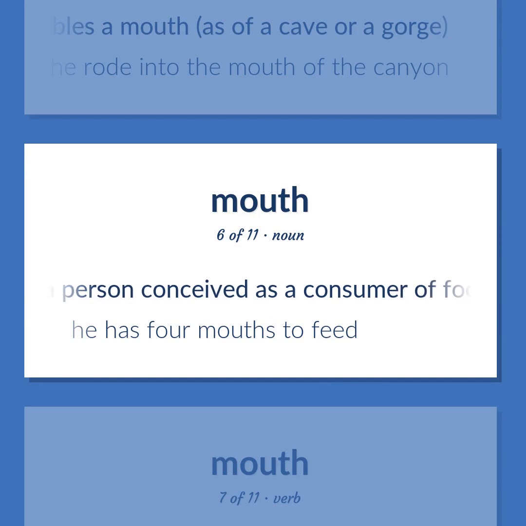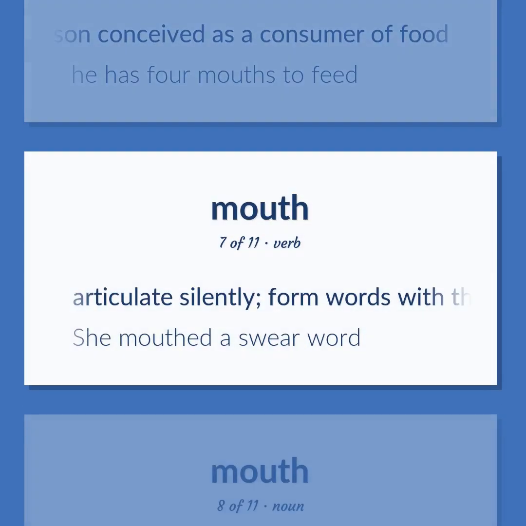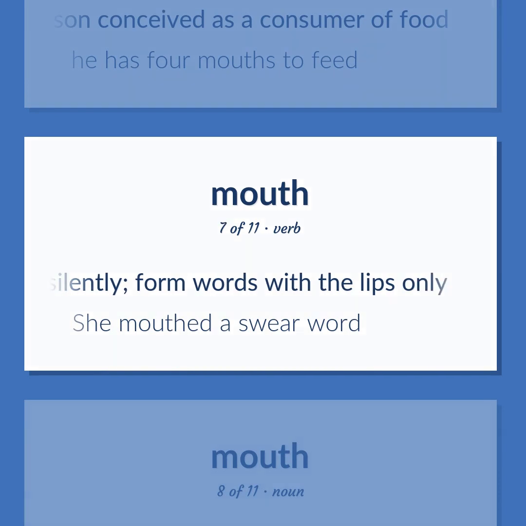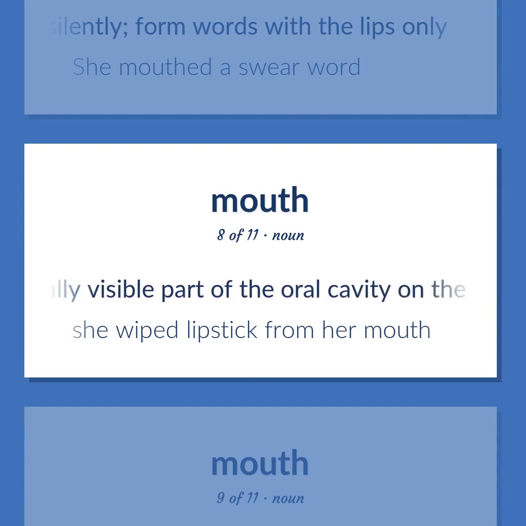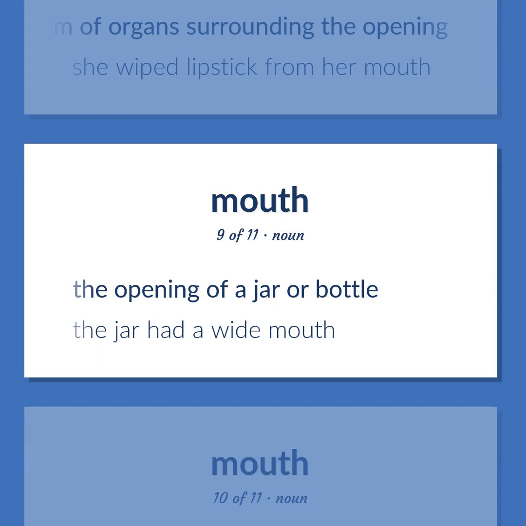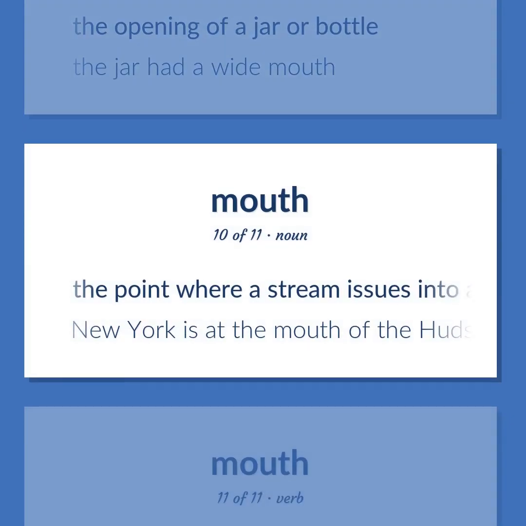A person conceived as a consumer of food. He has 4 mouths to feed. Articulate silently. Form words with the lips only. She mouthed a swear word. The externally visible part of the oral cavity on the face and the system of organs surrounding the opening. She wiped lipstick from her mouth. The opening of a jar or bottle. The jar had a wide mouth. The point where a stream issues into a larger body of water. New York is at the mouth of the Hudson.